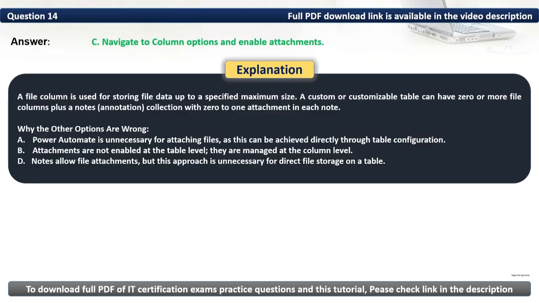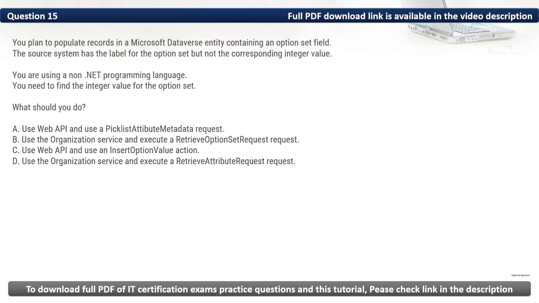A file column is used for storing file data up to a specified maximum size. A custom or customizable table can have 0 or more file columns plus a notes collection with 0 to 1 attachments in each note.